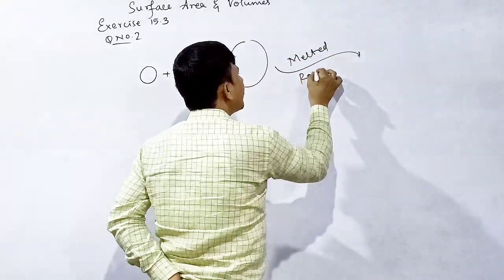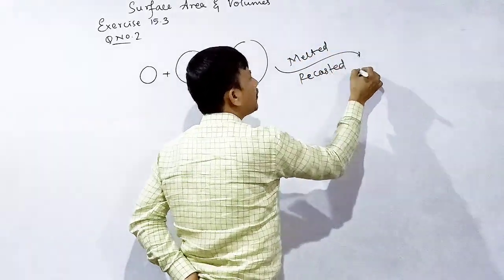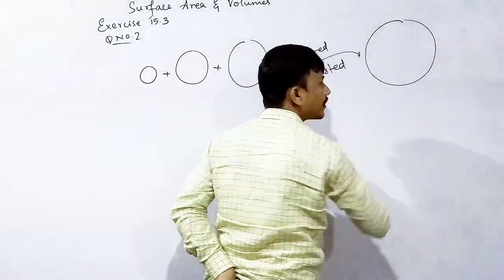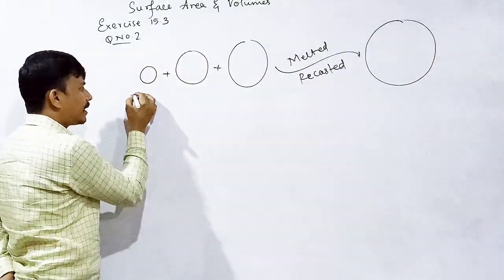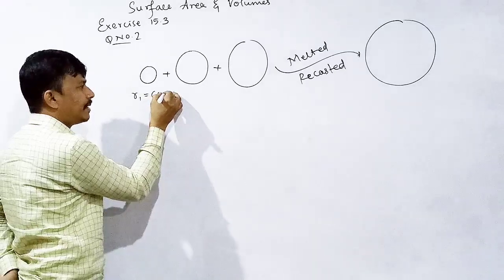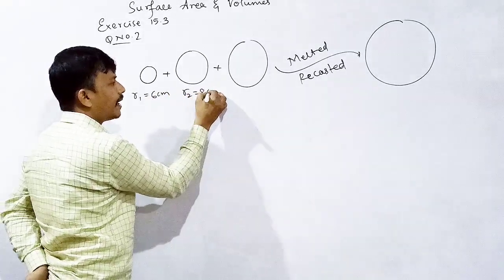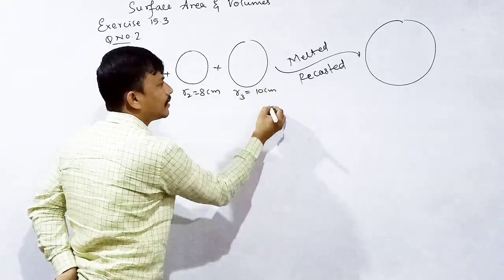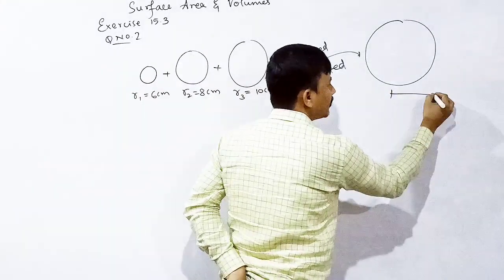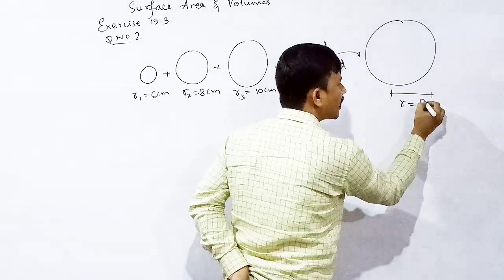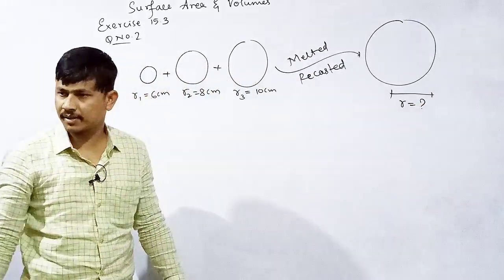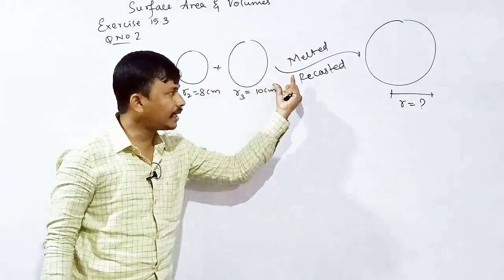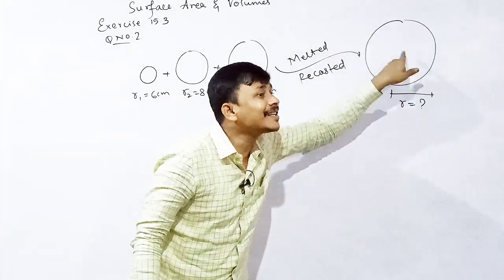Melted and recasted into the shape of a bigger sphere. Correct? What is the radius of the first sphere? 6 centimeter. Second sphere 8 centimeter. Third sphere 10 centimeter. Then what we need to find out? The radius of the resulting sphere. R is equal to question mark. After melting, after recasting, what is the radius?